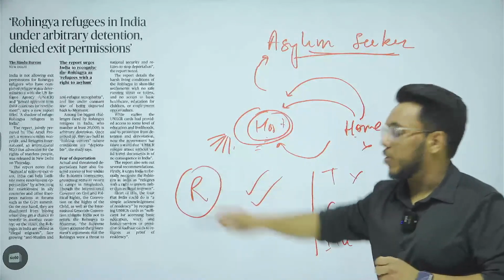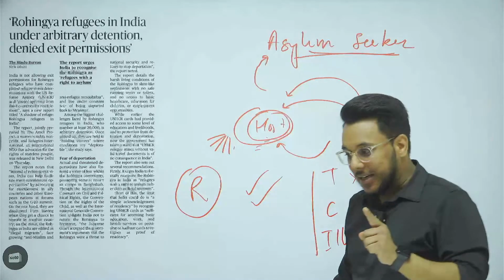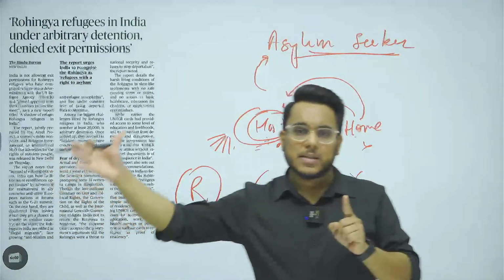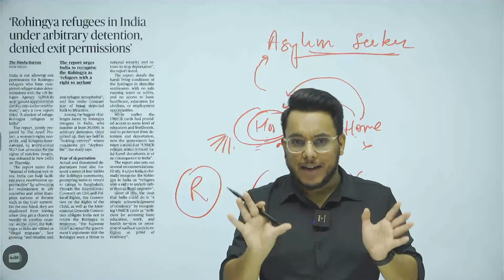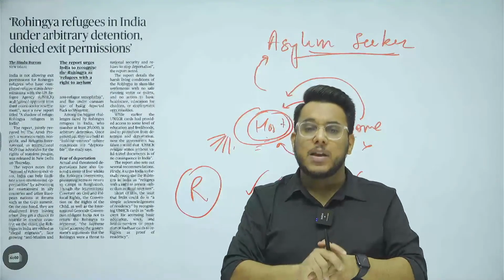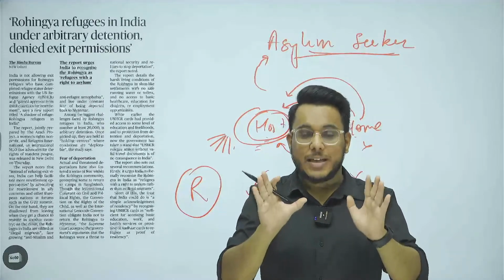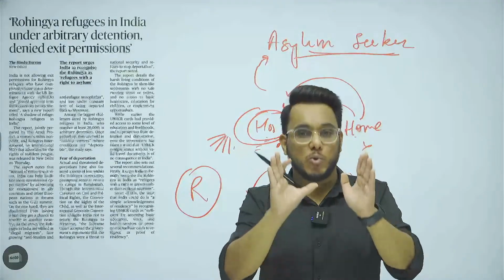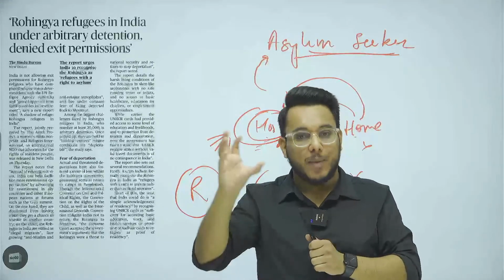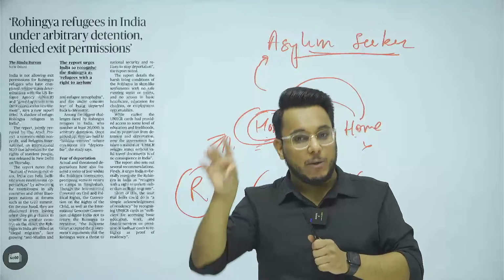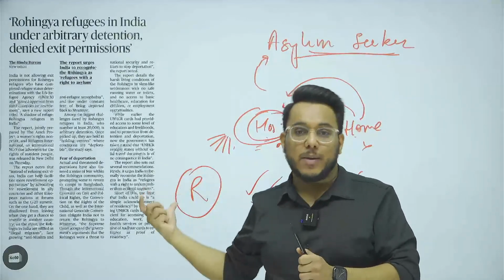Here comes the concept of the refugee. One thing I want to clarify here. Basically, guys, any person of another country who has entered the country without a valid passport or visa, we call all of them refugees, but that is not correct. Refugee is a technical term used for those people who have applied for refuge, for asylum, and their request has been accepted and they have been given a limited number of rights. Those people are the refugees.